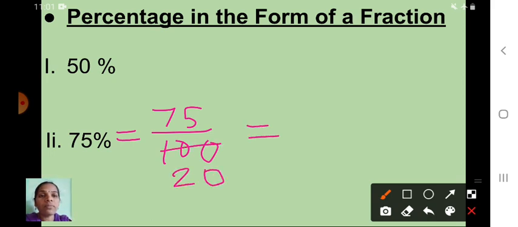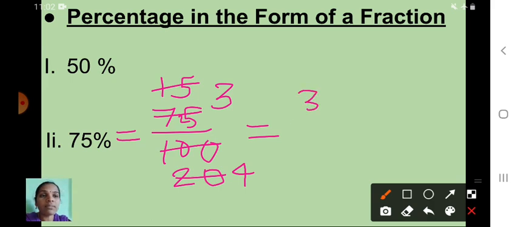20 5s are 100. In 75, how many 5s are there? 1, 5 is there, remainder is 2. 25, 25, how many 5s are there? Very good, 5. So 15 upon 20. 15 upon 20, here also common factor is there. Yes, 5, isn't it? 3 5s are 15. 4 5s are 20. Now 3 upon 4.